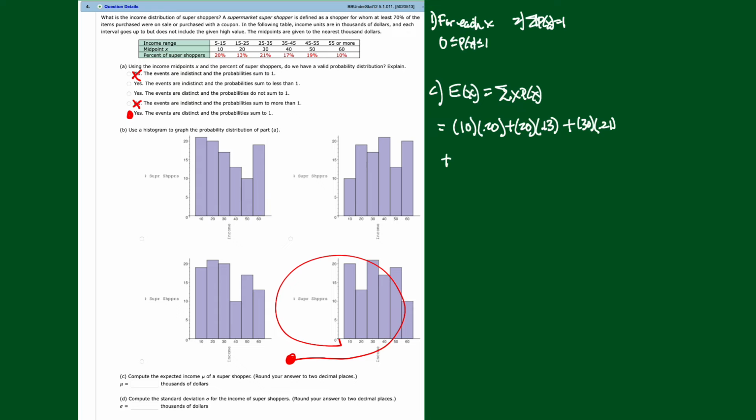Then it's going to be plus, where do we leave off? 40 times 0.17 plus 50 times 0.19, finally plus 60 times 0.10. Okay, so we could do all that arithmetic and come up with some number. But let's do it on our calculator just to be sure that we know how to use our calculators. So go to Stat, press your Stat key.